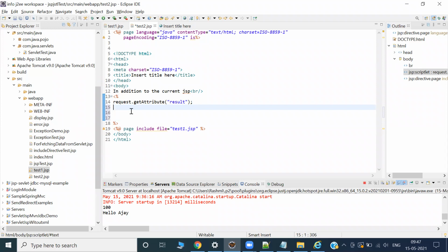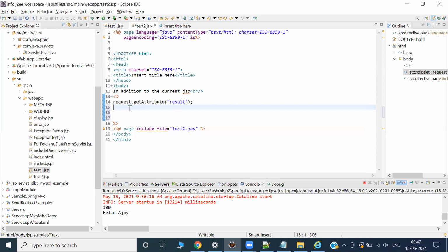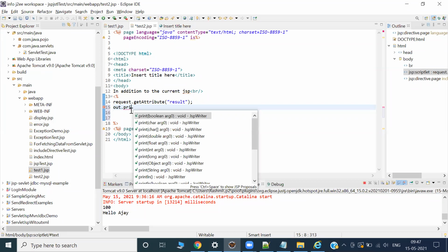If you have not memorized the things, at least be smarter. Suppose you have written error free code. You can click on this. What is the return type? Object. If the return type is object, what is your intention? You want to see the result. See the result means you want to give a system out println, or you want to see it in the browser. If you want to see it in the browser, then out dot println, result. But there is a twist.